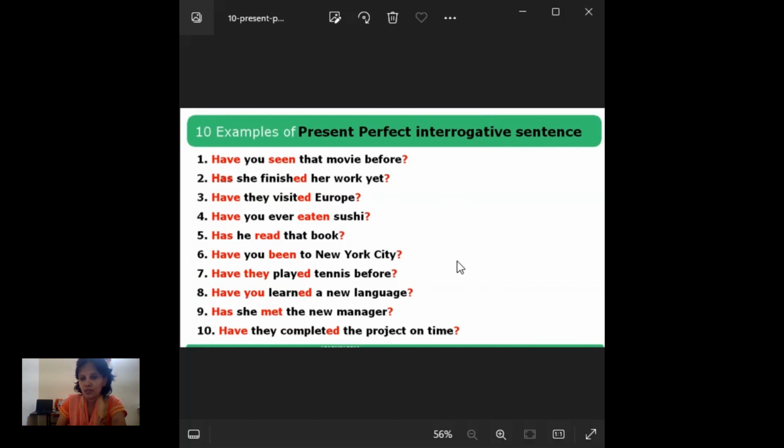That is where we use present perfect interrogative, to clarify whether that thing had happened or not. This thing we should remember.